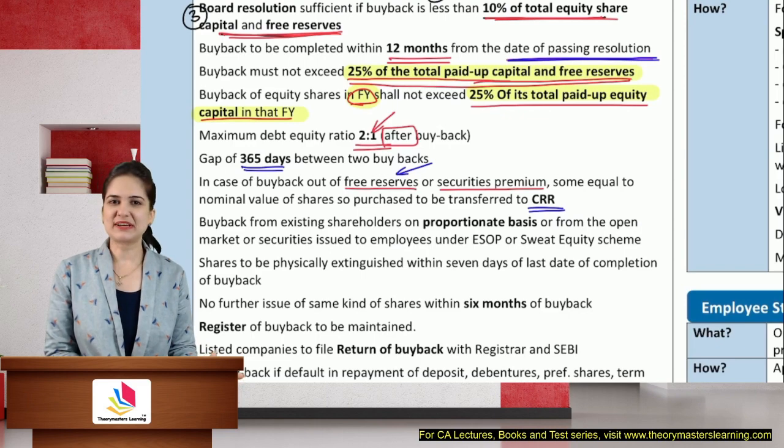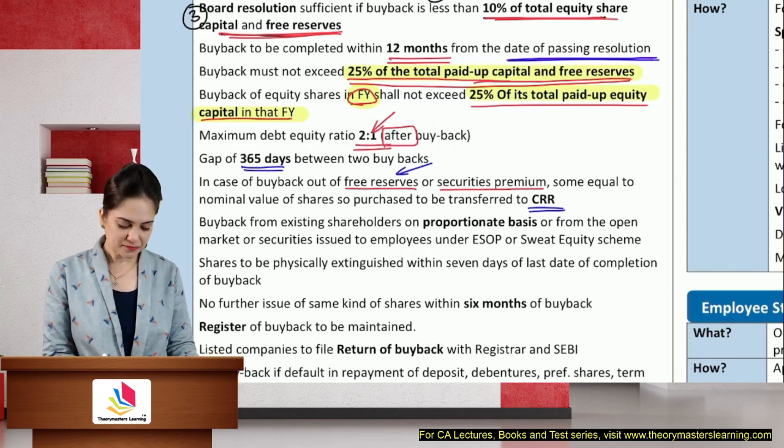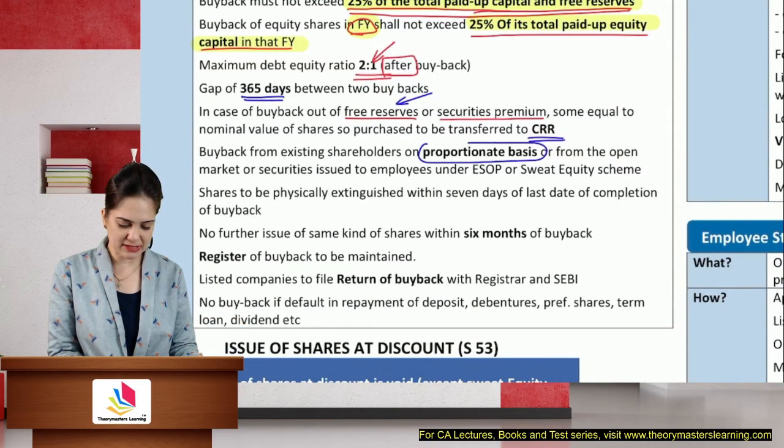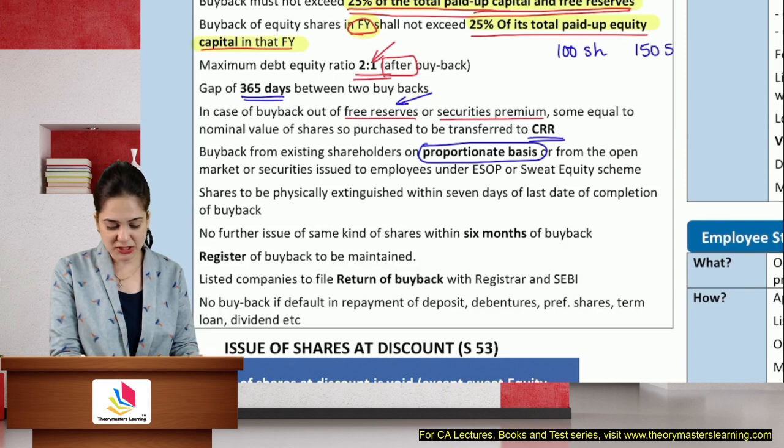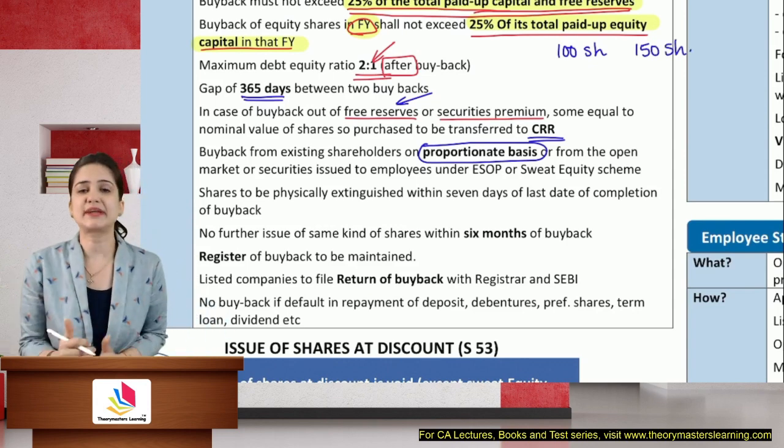So in order to pacify them, we create CRR. Buyback will be on proportionate basis. It means that the company wants to buy back 100 shares, but they have received applications for 150 shares. People have offered more shares than they intend to buy.